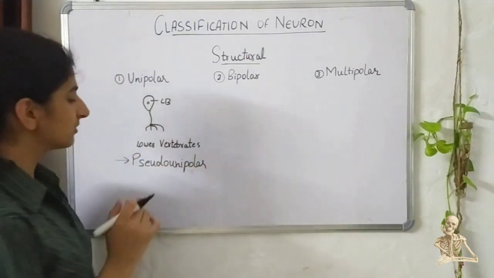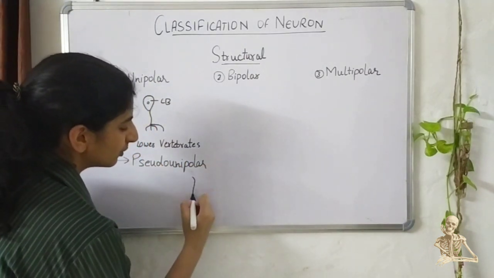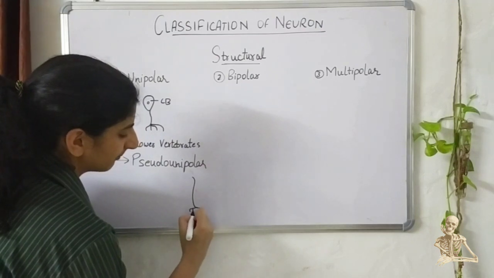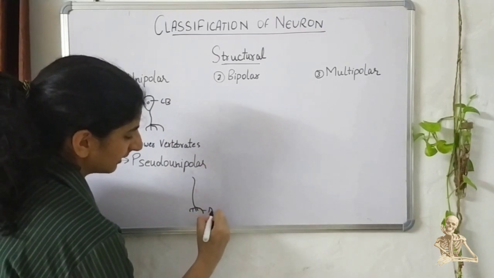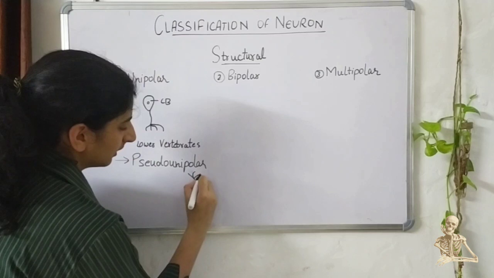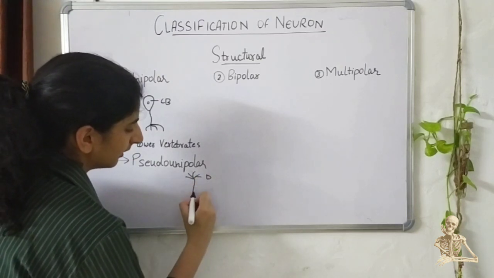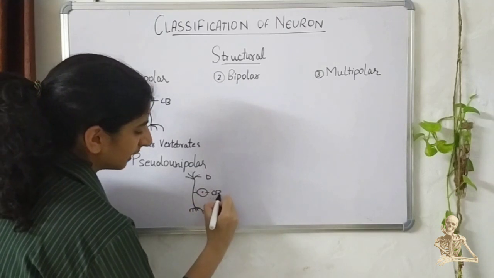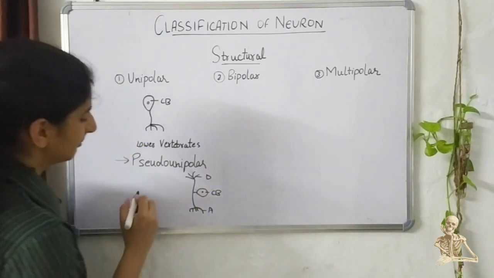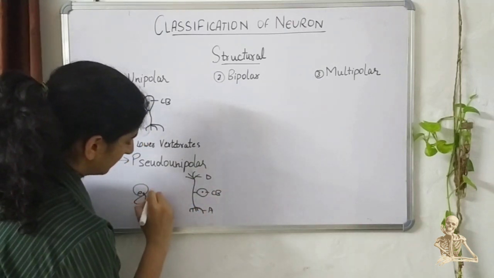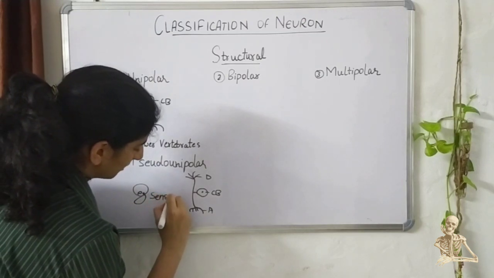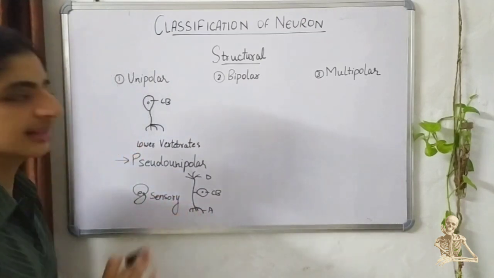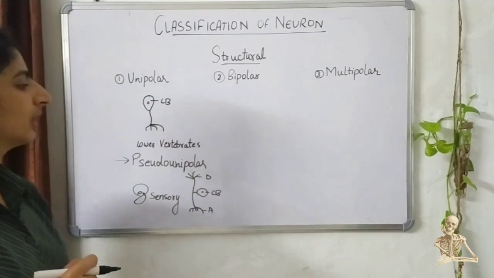These are the neurons where the axon and the dendrite fuse to form a continuous channel. For example, these are the axon, this is the dendrite, and the cell body rests on the side. These are present in human beings in the sensory parts. These are the sensory neurons.